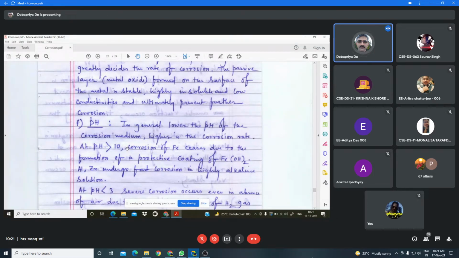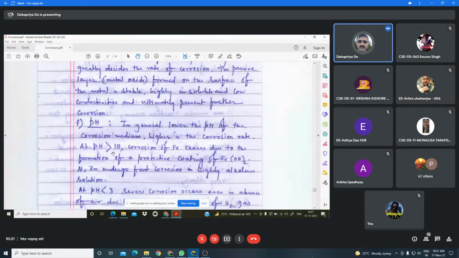Because if the pH is lower, that means the medium is acidic, and acidic medium facilitates the corrosion reaction. Whereas if the medium is basic, that means pH more than 7, then the corrosion is prevented.